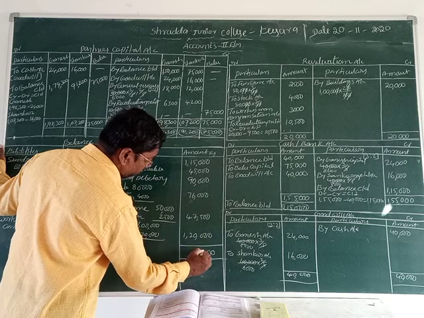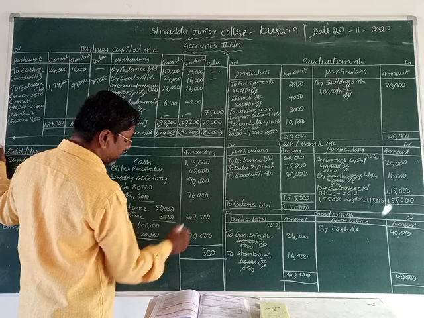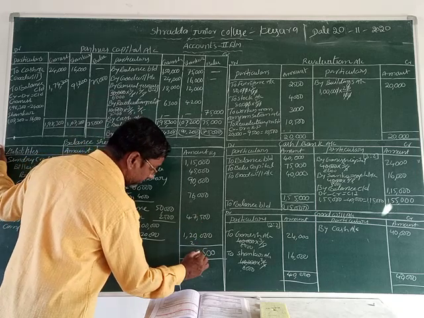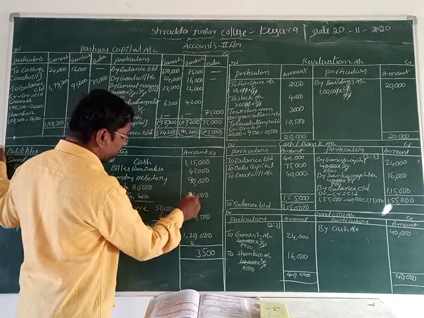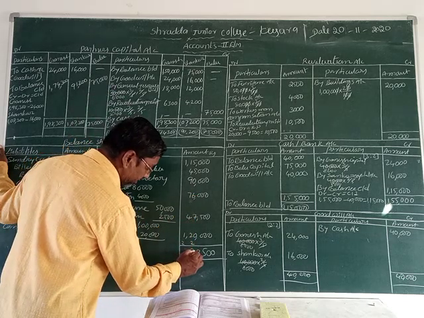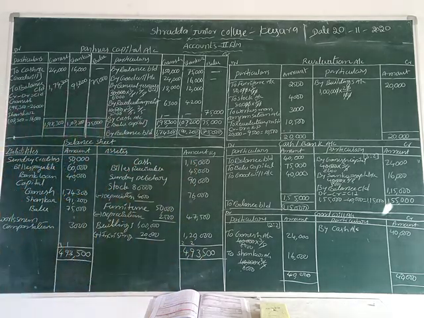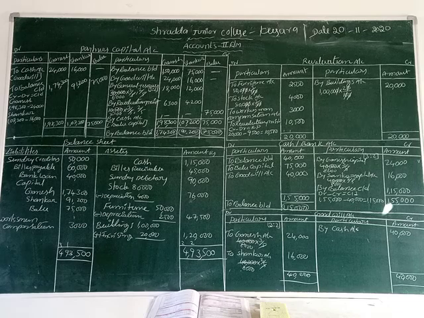0, 0, 5. 5, 5, 10, 16 plus 7, 23. Okay. 14 plus 7, 21, 25 plus 4, 29. 1, 2 plus 2, 4. 4,93,500. Asset value is 4,93,500 and liabilities value is also 4,93,500, students. So this is the new balance sheet.